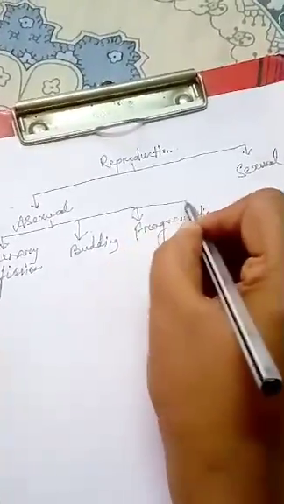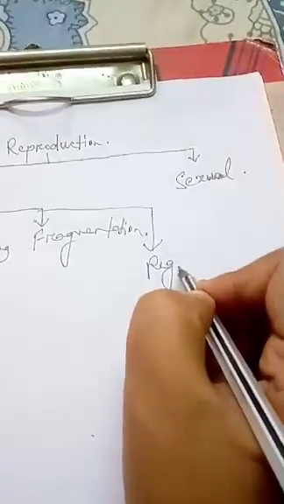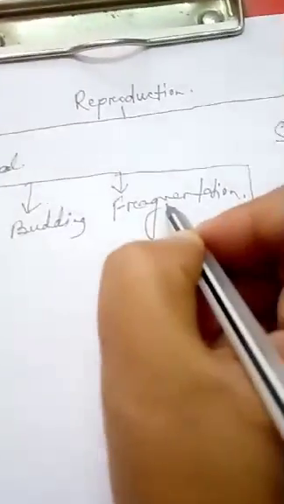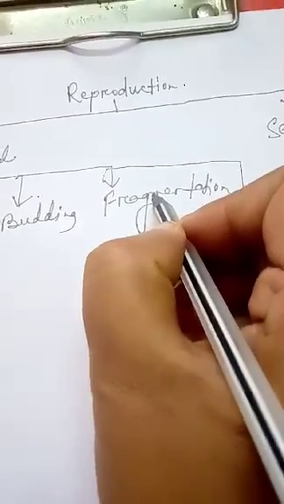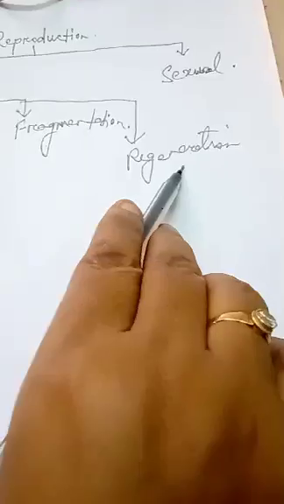And there is a fourth one, which is regeneration. So in case of animals, asexual reproduction is of four types: binary fission, budding, fragmentation, regeneration.